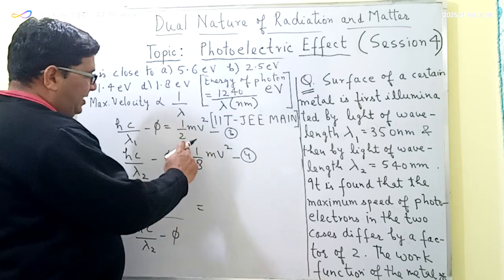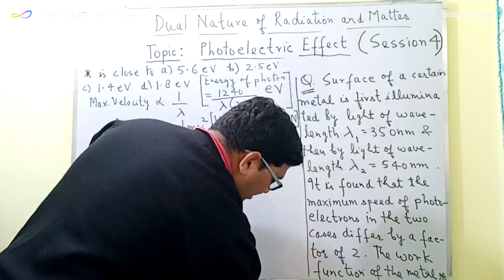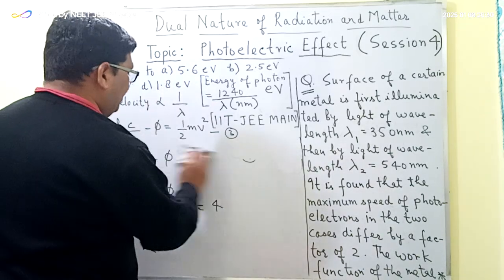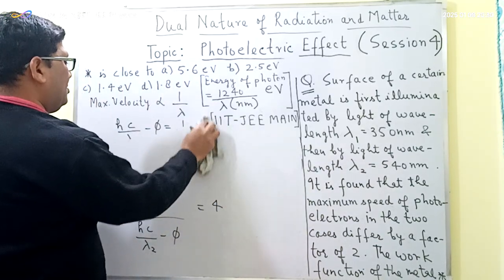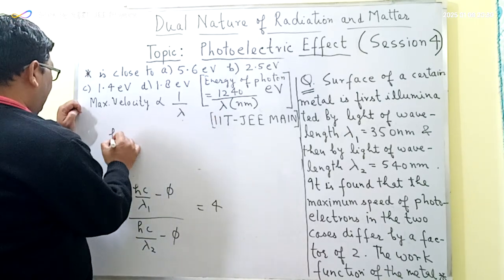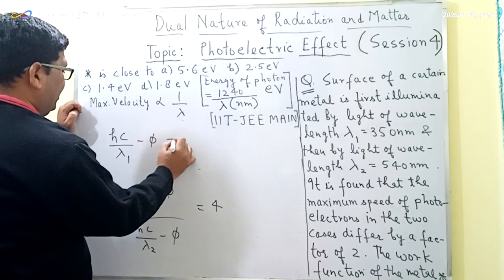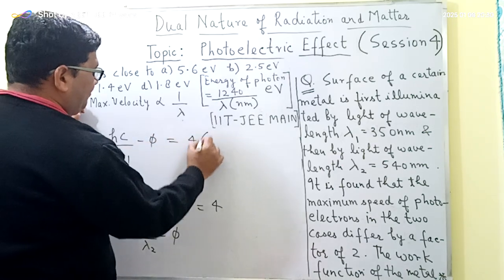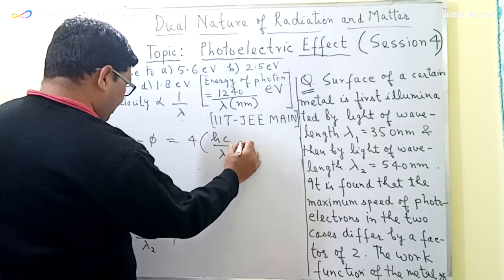m v squared will get cancelled out. 1/2 divided by 1/8 is equal to 4. So from this equation I am getting hc upon lambda1 minus phi is equal to 4 times hc upon lambda2 minus phi.